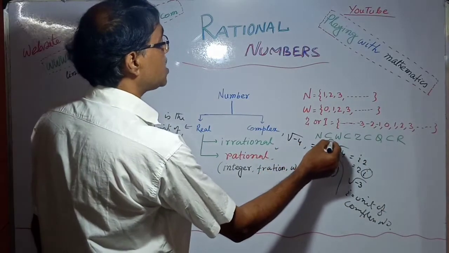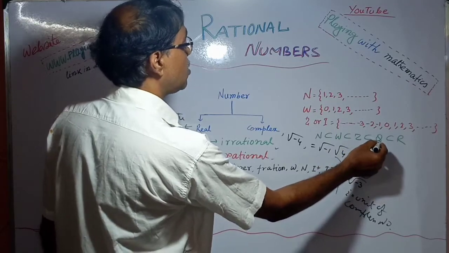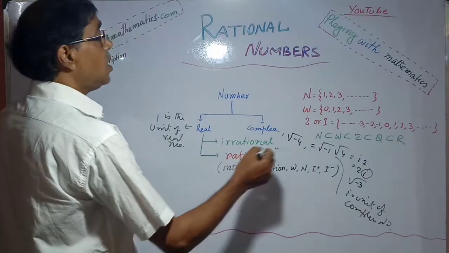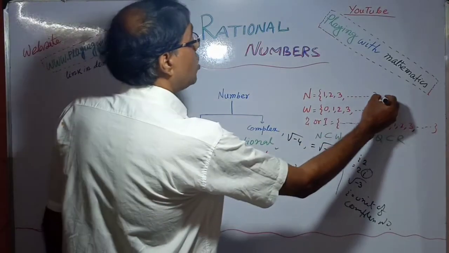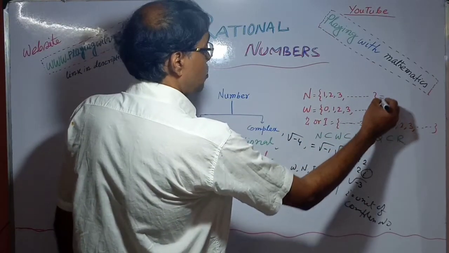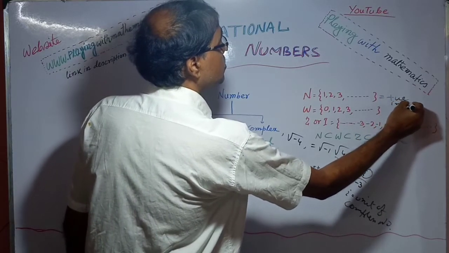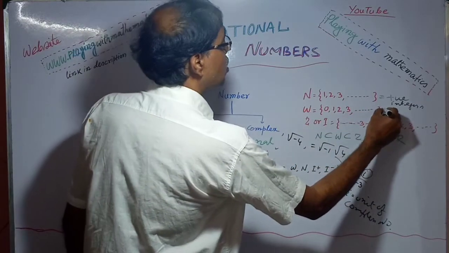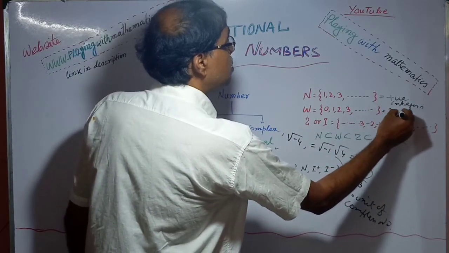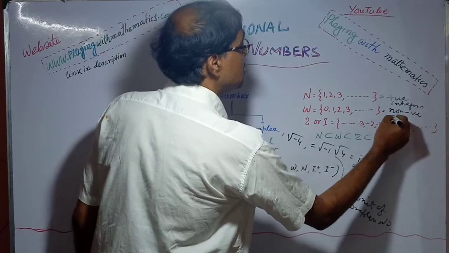Now N is a subset of W, which is a subset of Z, which is a subset of Q, the rational numbers, which is a subset of the real numbers. Natural numbers are also called positive integers, and whole numbers are also called non-negative integers.